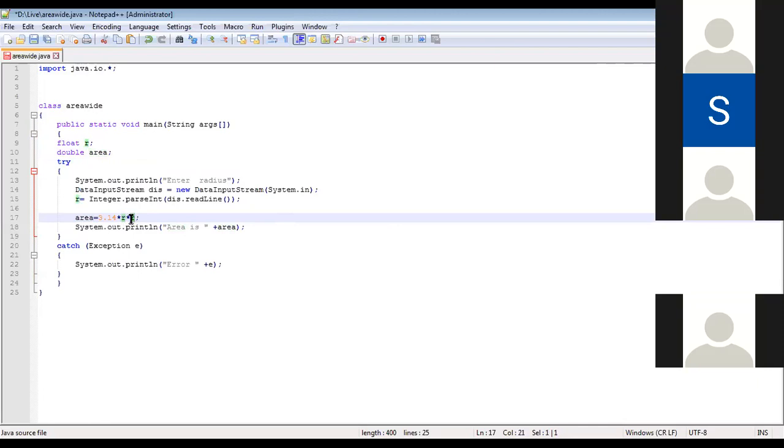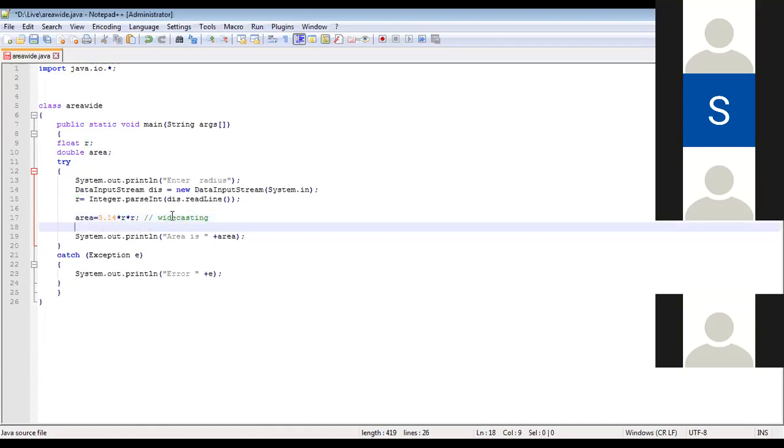Okay, so it is widening. You have done a wide casting over here in this statement. Are you able to understand, Dilshad? I've done a wide casting because it is actually floats over here. This is a float. This is a float. The answer should also actually be a float. But because there is a loss of precision, I need a wider capacity. So I'm not happy with float. I go for double. This concept, you call it wide casting. Wide casting.